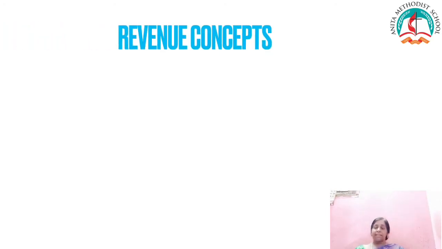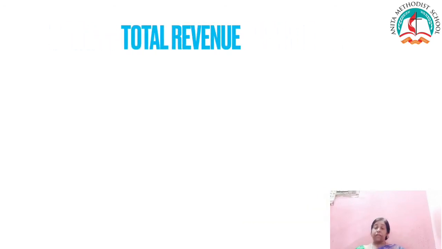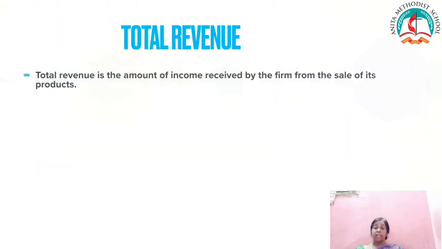Children, shall we learn about the revenue concepts? There are three basic revenue concepts. They are total revenue, average revenue, and marginal revenue. Now we are going to learn about total revenue. Total revenue is the amount of income received by a firm from the sale of its product, or it is obtained by multiplying the price of the commodity by the number of units sold. Total income received by a firm by selling all the products is known as total revenue.